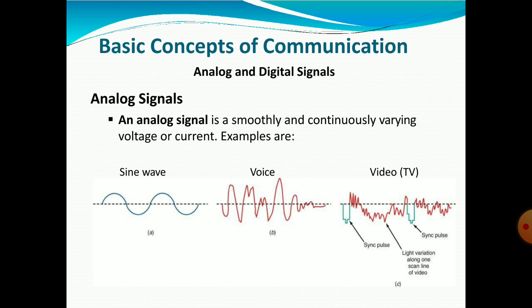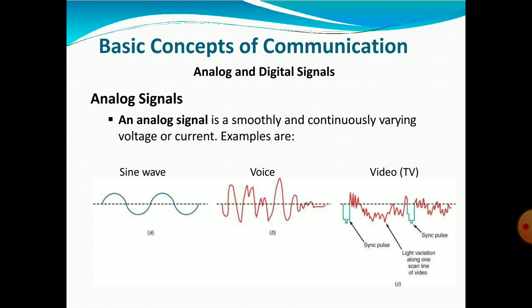Basic concepts of communication: analog and digital signals. An analog signal is a smoothly and continuously varying voltage or current. Examples are sine wave, voice, and video. A sine wave is very smooth, as you can see in the figure. Voice has different peaks.